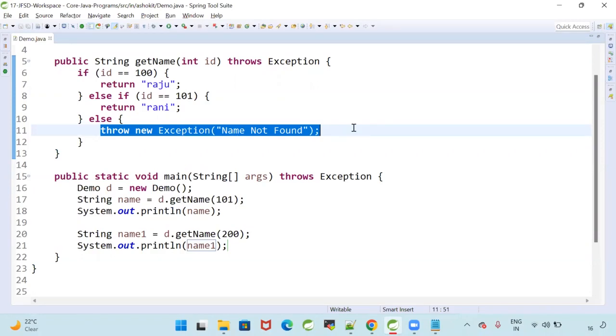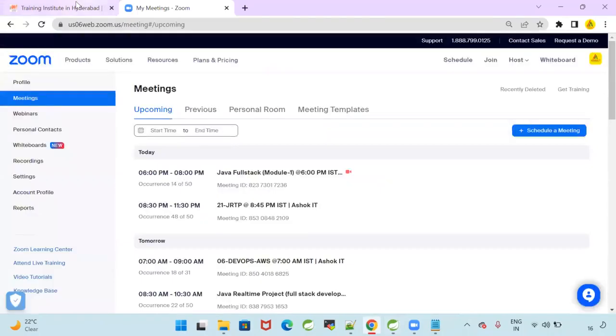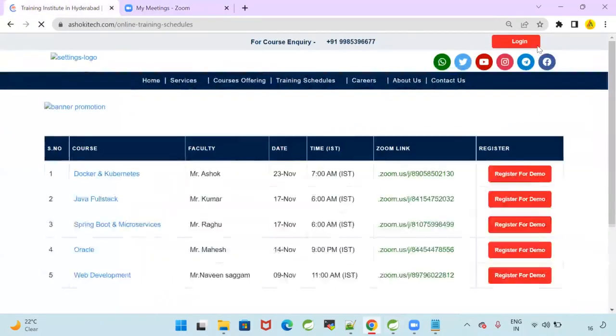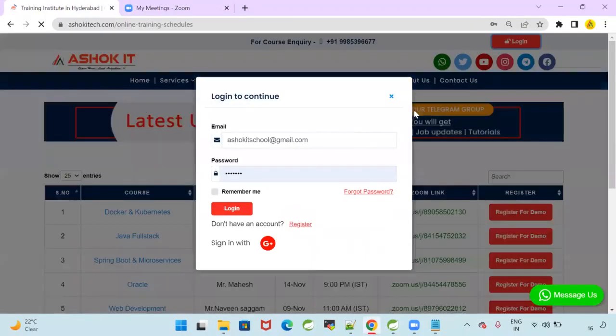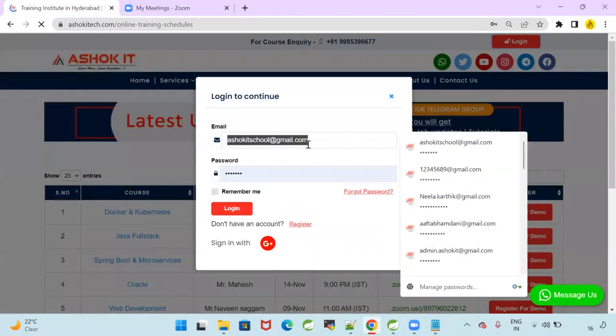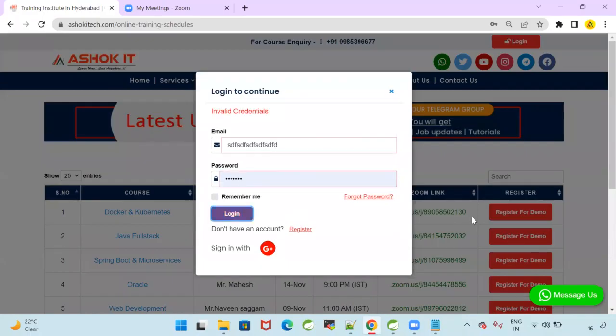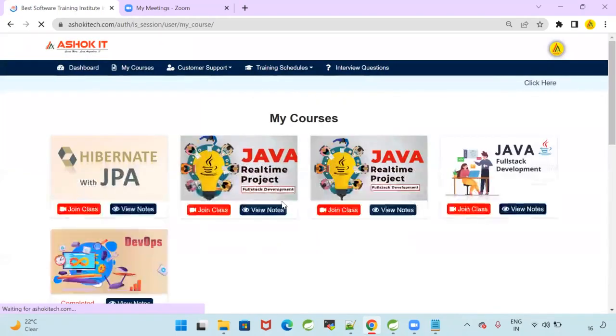In simple terms, go to our website and log in. Give an incorrect mail ID and click on login. What happened? That means an exception occurred. Why did the exception occur? The user is giving invalid input. If a user gives valid input and clicks on login, it will execute successfully. I am able to log in.